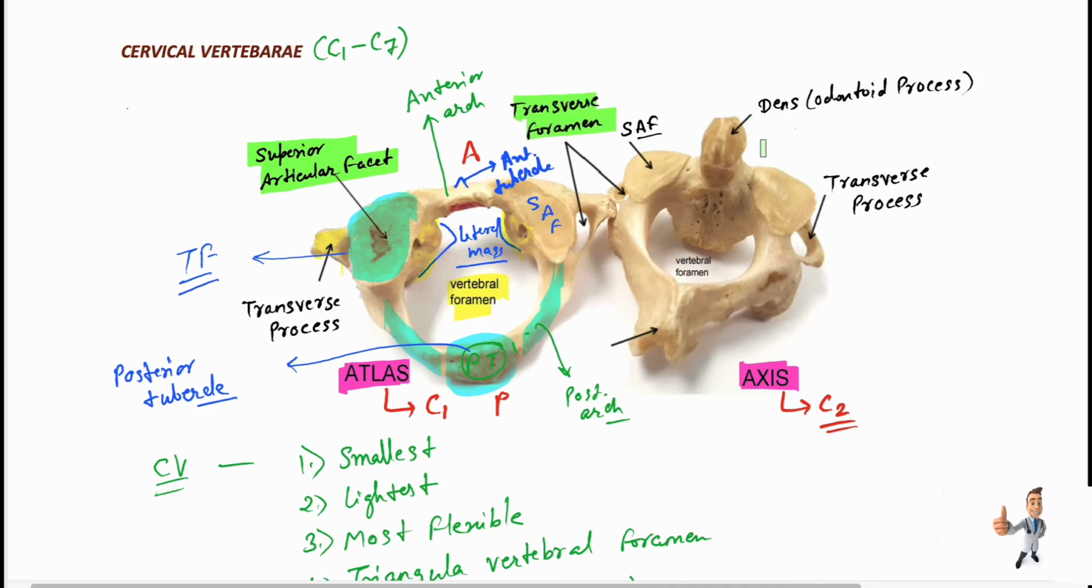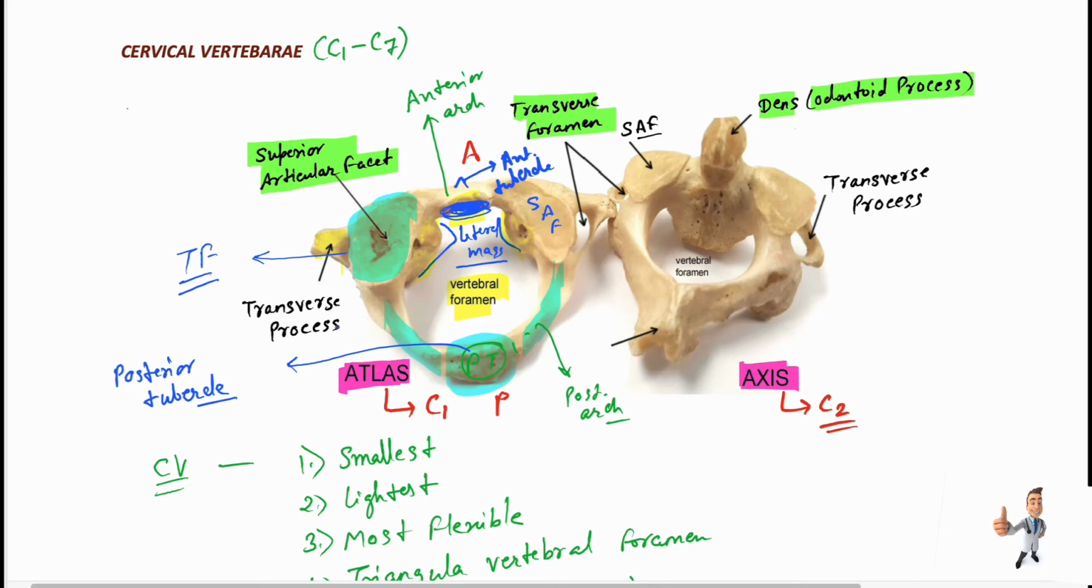So let's now cover the dens. What is the dens? The dens is also known as the odontoid process. So it is a process, so it will embed in something. What is that something? It will embed into this part. This is the axis, and this is the atlas. So the dens will be embedded into this part.